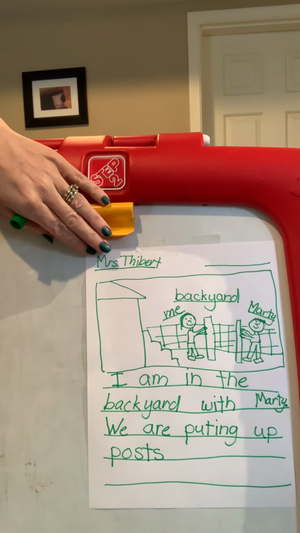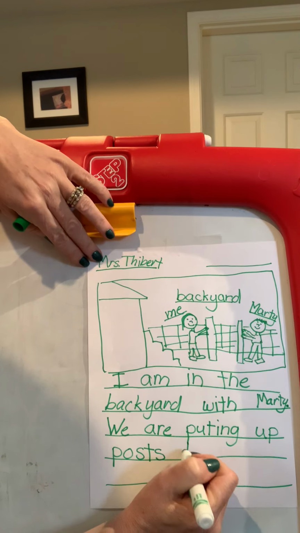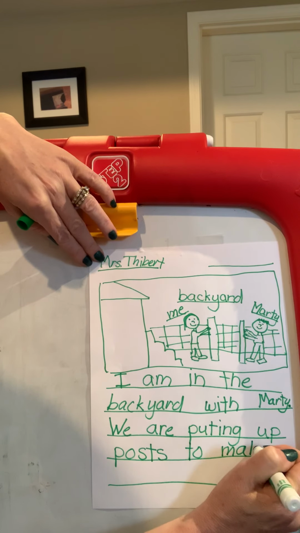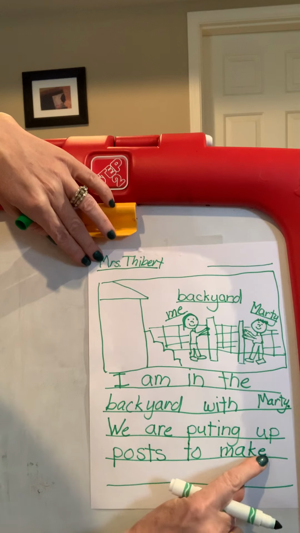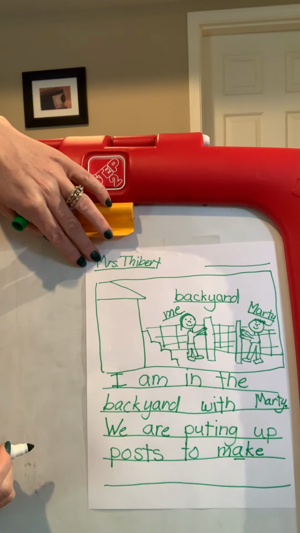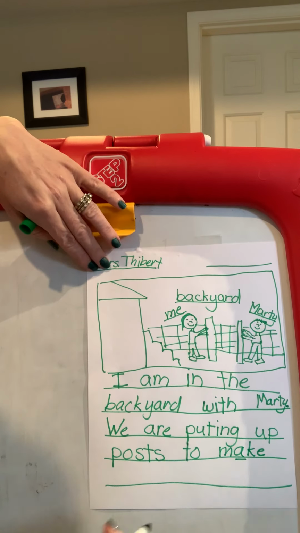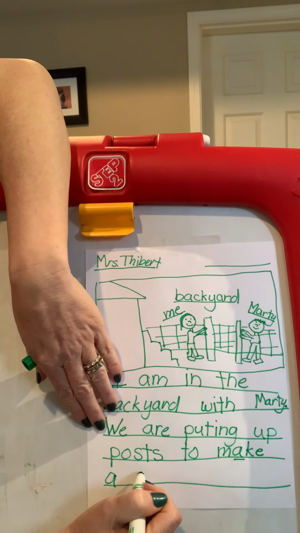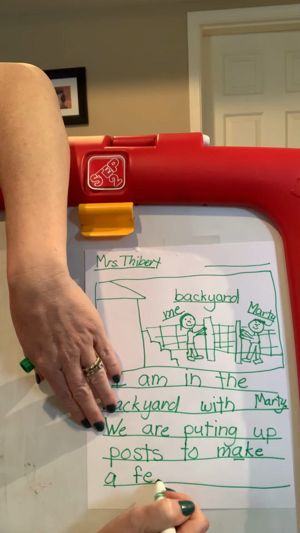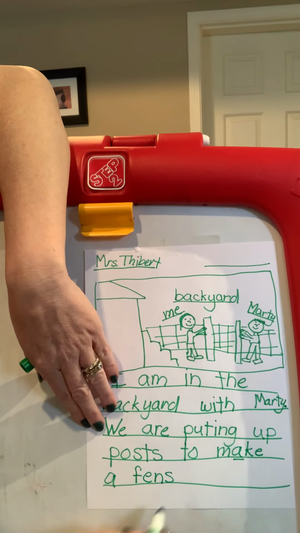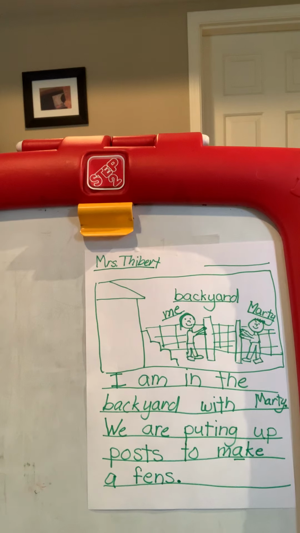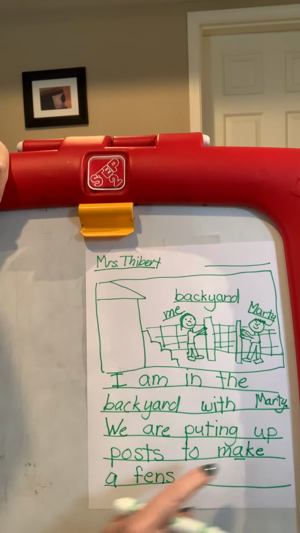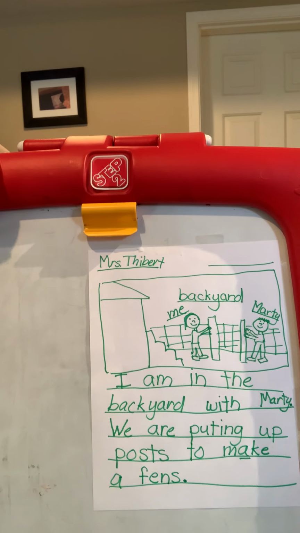We are putting up posts to make. A-k. Oh, I'm going to put a bossy E because it makes the A say A. We are putting up posts to make a fence. I'm going to sound out fence. Fence. And fence. Okay, and I'm going to put a period. Okay, we are putting up posts to make a fence. And so that is my what.